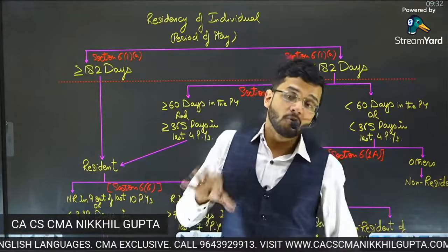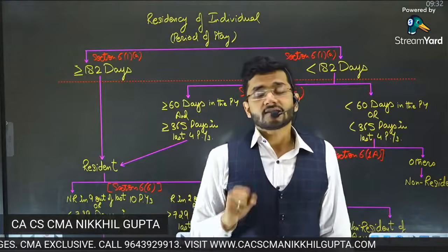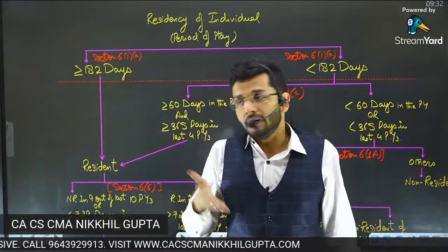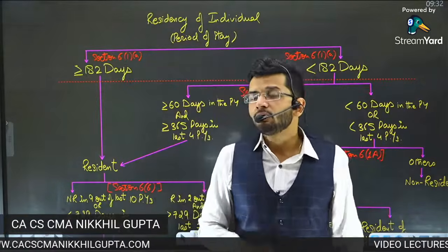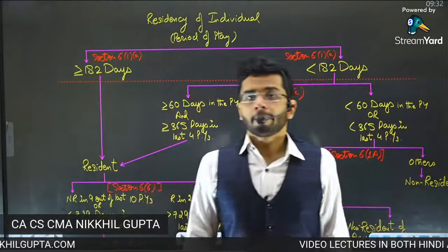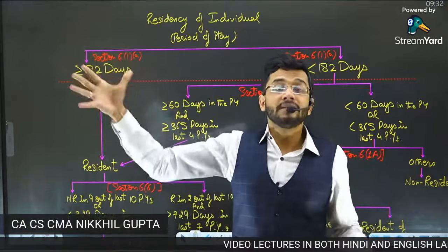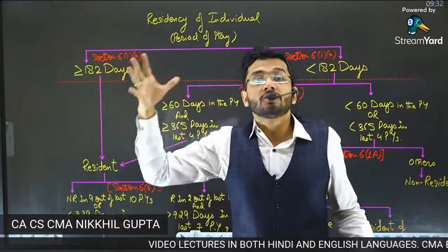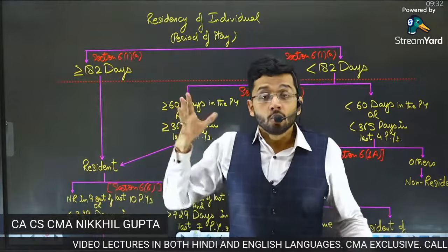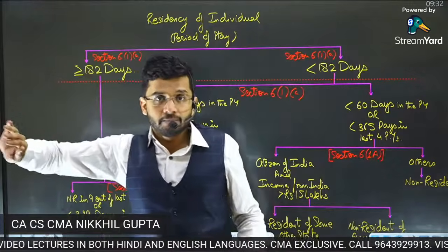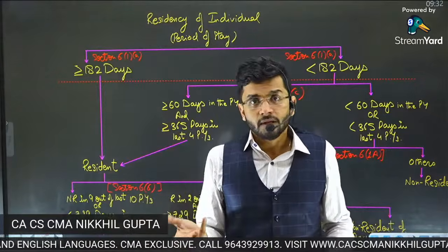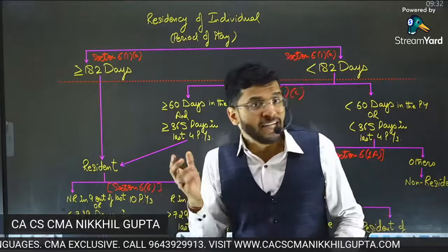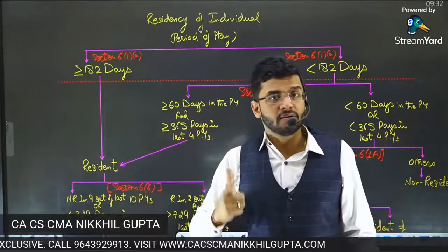Now, suppose there is a year, the next year, which is coming. Today we are standing in March, April is starting. I know that in the month of April, I'm going to sell my house property for crores and crores of rupees. I will gain capital gain of crores and crores of rupees. So to avoid income tax, I might play some strategies. So what can be one of the probable strategies?